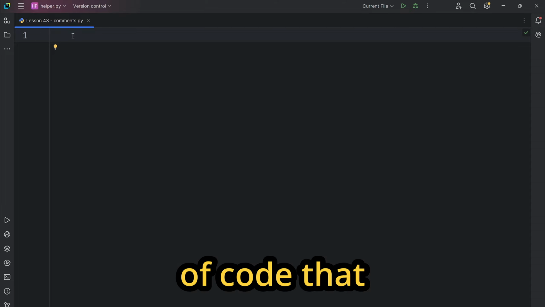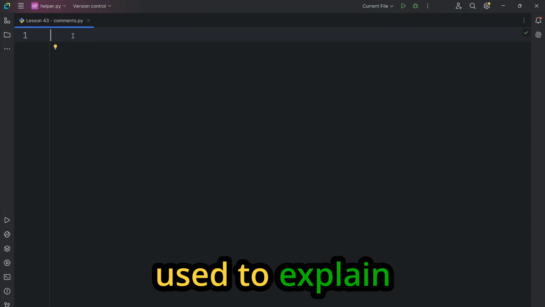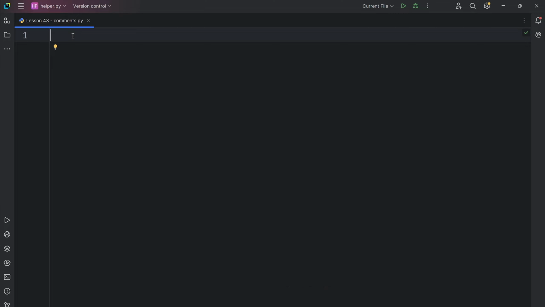Comments are pieces of code that don't affect the running of your code. They're usually used to explain what your code is about. There are two types of comments in Python, but there's a catch with the second type that will shock you.